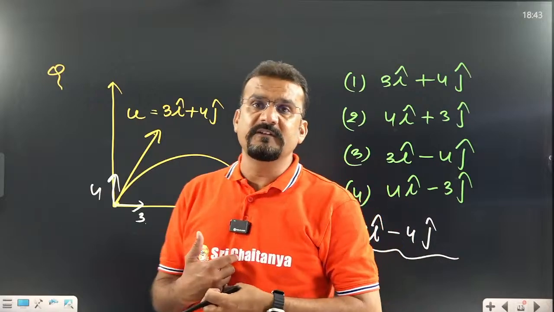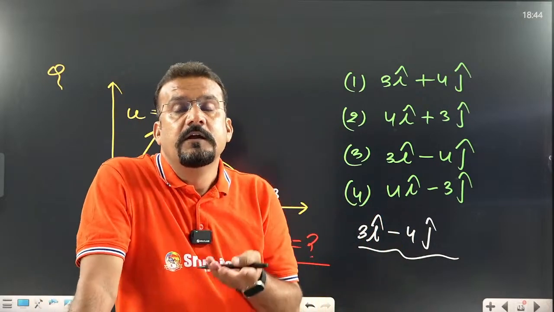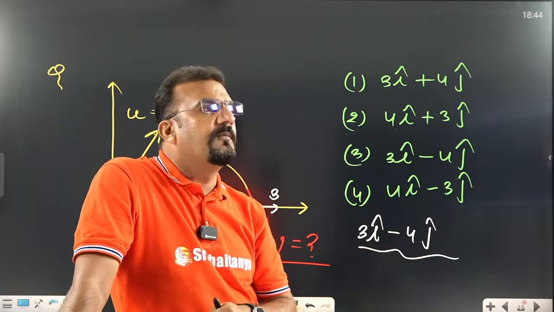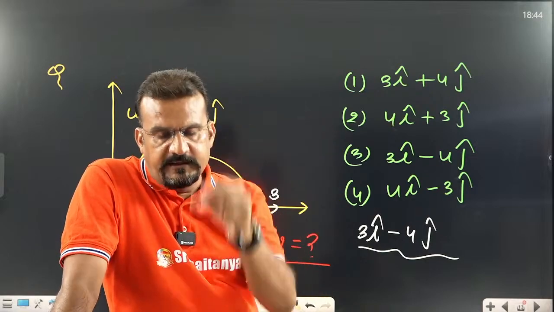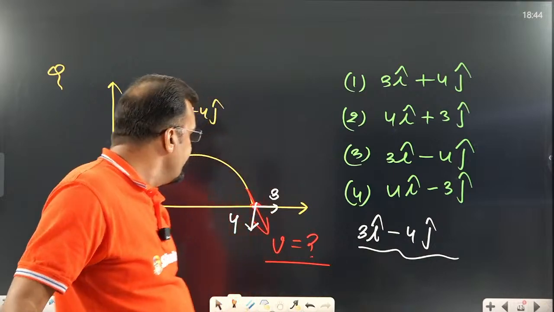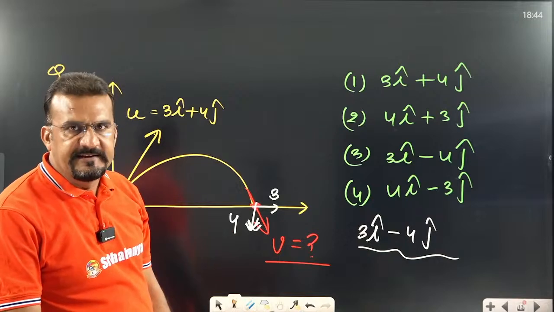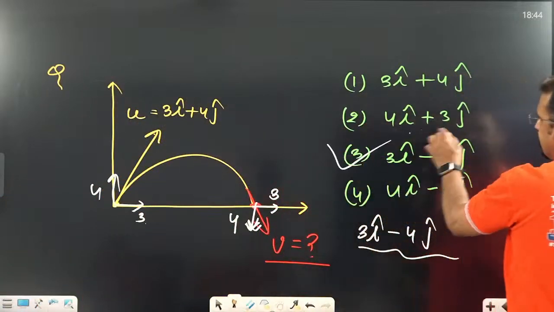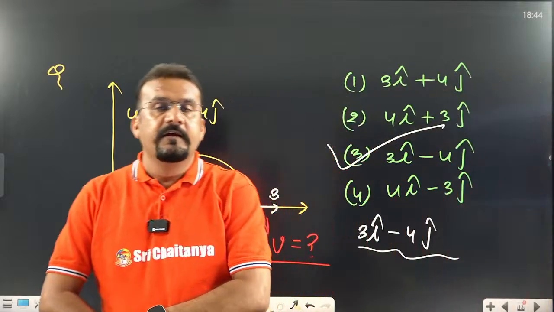See, you can say directly, it is a common sense question. Whenever a body is thrown vertically upward, its velocity in upward direction is positive, because upward direction we are taking positive, and when it is coming down, hitting the ground, downward direction is taken as negative. So when it again hits the ground, y direction velocity is going to be minus, in the sense minus 4j cap. So which option is the right option? Third option, 3i cap minus 4j cap is the right option.